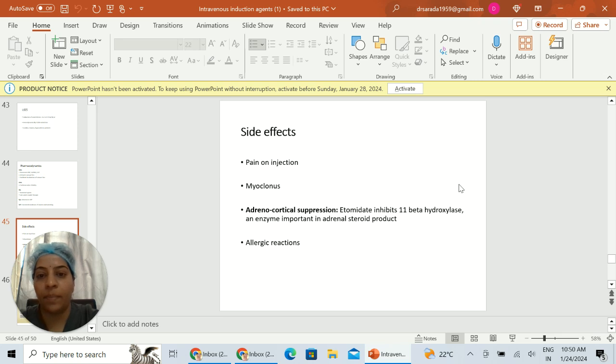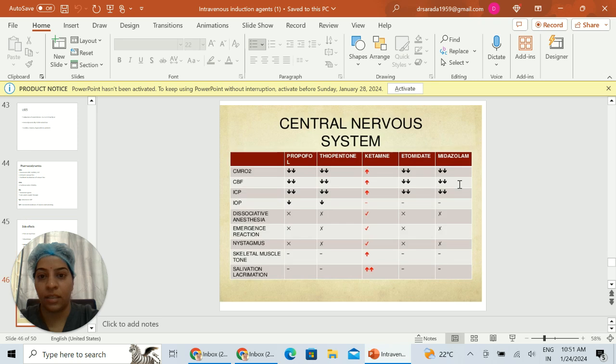Side effects are pain on injection because of the propylene glycol that is used as preservative. It causes myoclonus, and the important side effect of etomidate is adrenocortical suppression. It suppresses the adrenocortical system by inhibiting 11-beta hydroxylase, which is an important enzyme in adrenocortical steroid production. It also has allergic reactions.